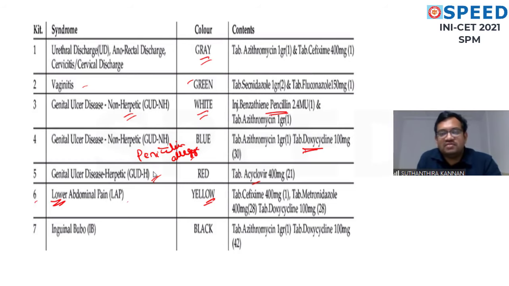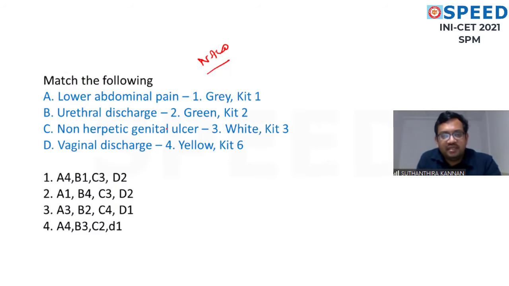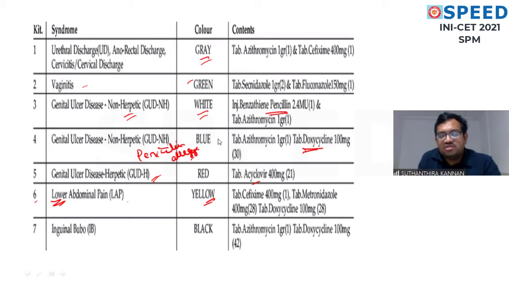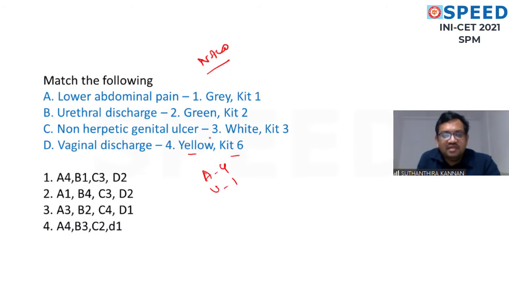So we match the following. Lower abdominal pain, A is 4. That is matching yellow, kit 6. Urethral discharge is 1. First one, urethral discharge, anorectal discharge and cervicitis, we have the gray color kit. Very straightforward. Non-herpetic ulcer, there are 2 things, white and blue. We are taking the option of white. Vaginal discharge, that is the green color kit number 2. Again a straightforward question from NACO.